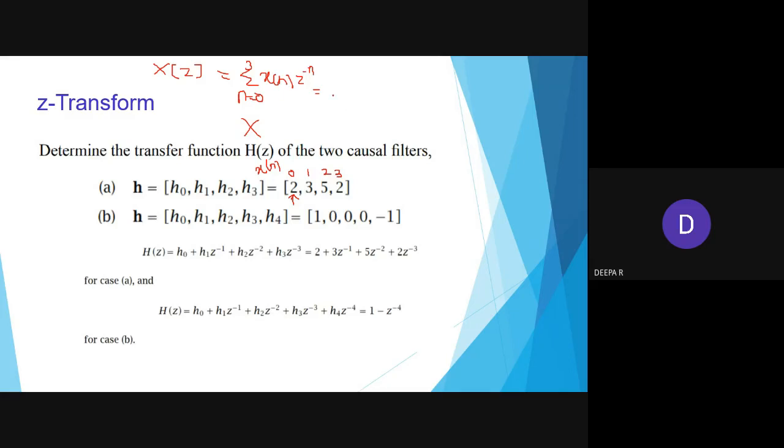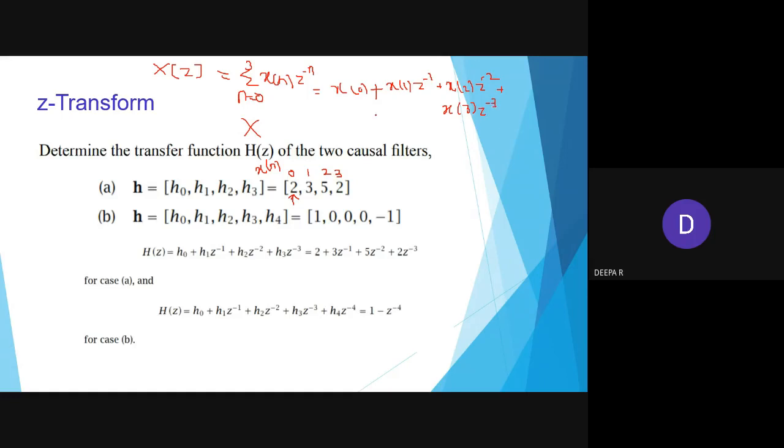See here, x of 0 z power 0 becomes 1, so you leave that. Next is x of 1 z power minus 1, then x of 2 z power minus 2 plus x of 3 z power minus 3. So you have to apply up to 3.